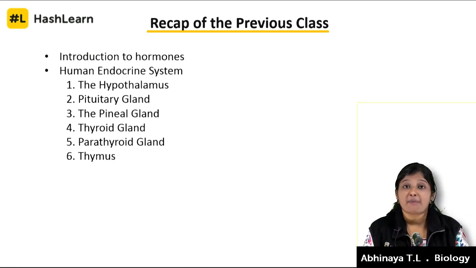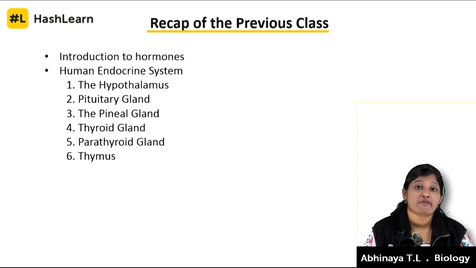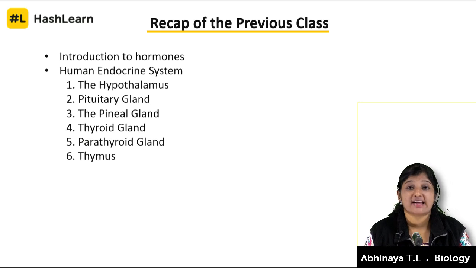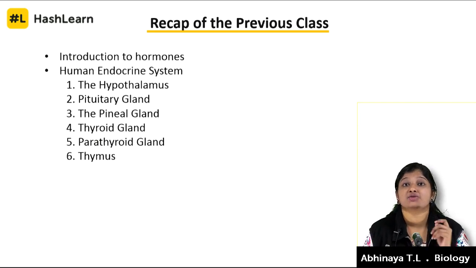Then we studied the endocrine system. What is the definition of the endocrine system? And the first 6 endocrine glands: the hypothalamus, which is sitting in our brain, the pituitary gland, which is connected to the hypothalamus, and the pineal gland, which is sitting on the dorsal side of the brain.